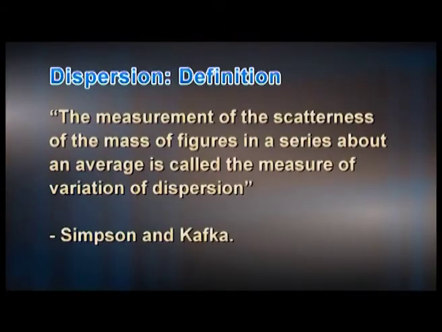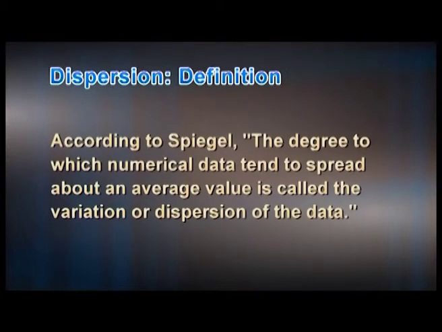We will now look at a couple of definitions for dispersion. The measurement of scatterness of the mass of figures in a series about an average is called the measure of variation or dispersion. Simpson and Kafka. According to Spiegel, the degree to which numerical data tend to spread about an average value is called the variation or dispersion of the data.